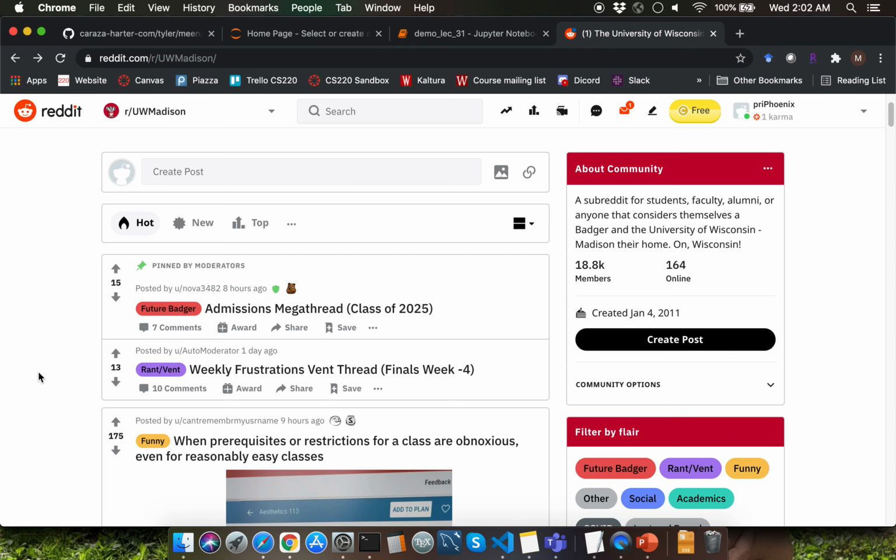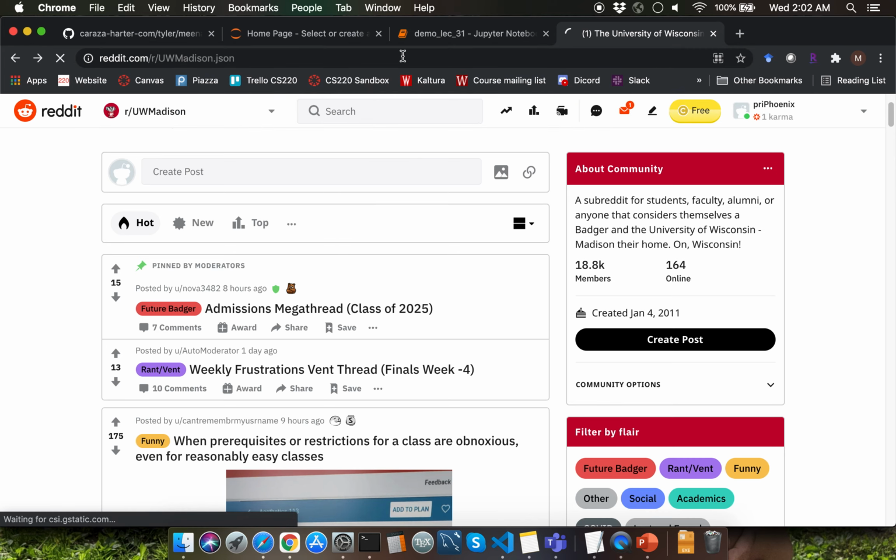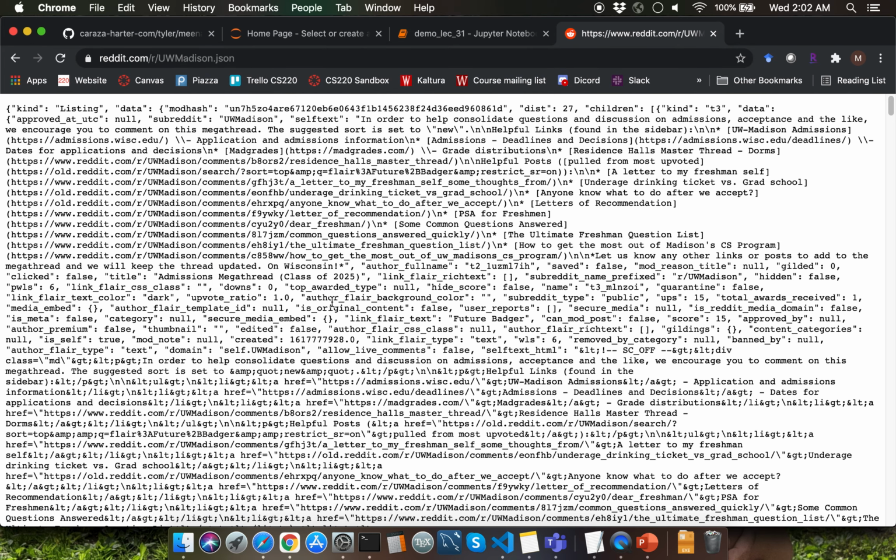People can respond to the questions or the interesting topics. You'll be able to upvote or downvote either the question or the responses received for that particular question. Here is the subreddit page for UW Madison. Cool thing about Reddit website is that you can replace the last slash as part of the URL with .json in order to view the JSON content of the subreddit page.